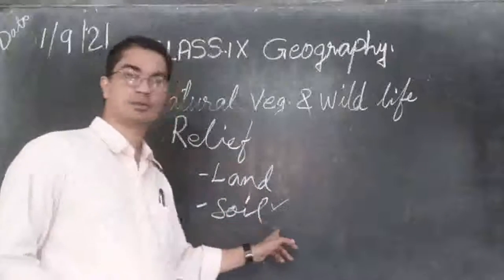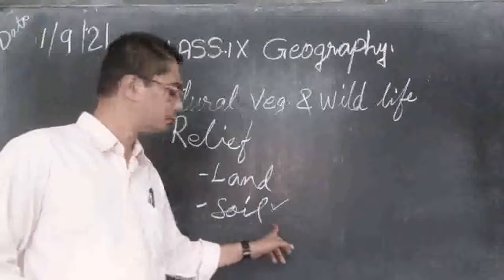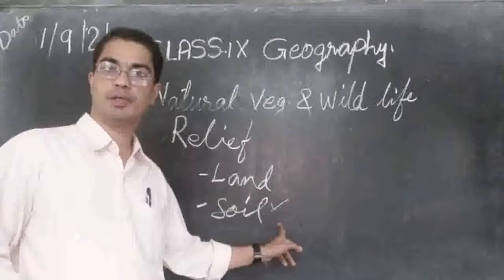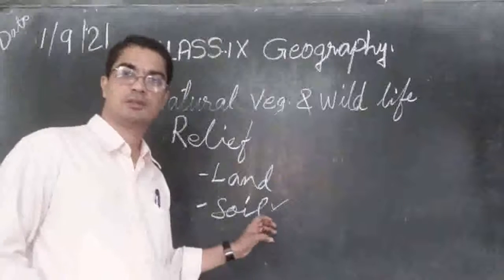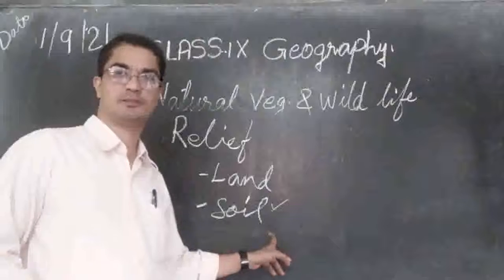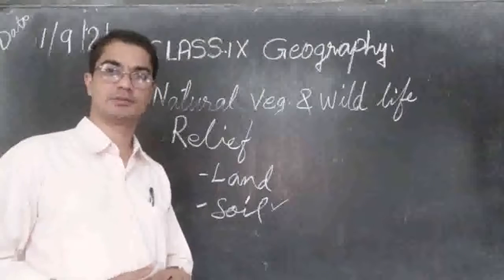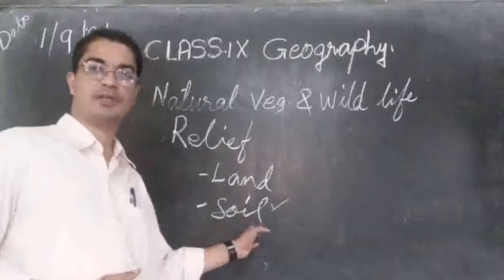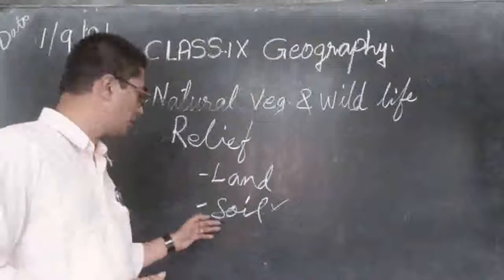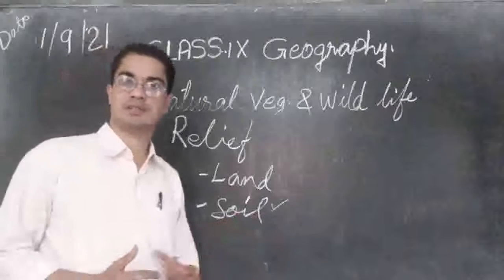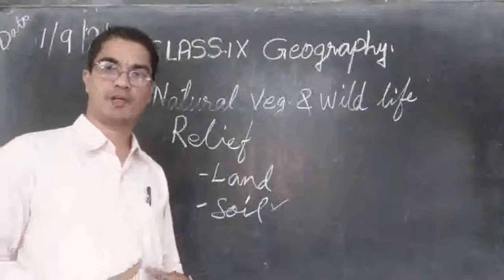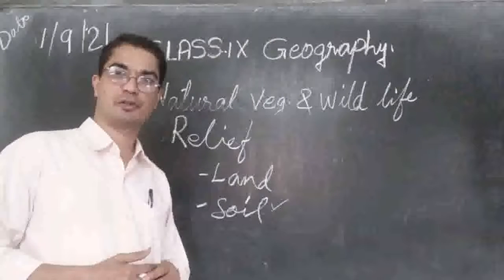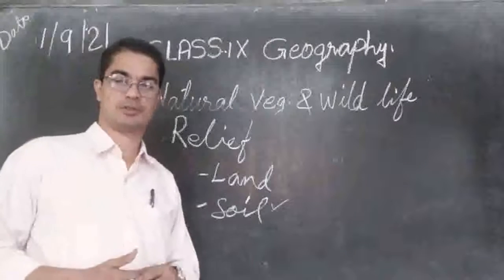Then the soil also. In the desert region, no good trees will be growing there because of lack of water. Cactus and bushy plants will be growing there, thorny plants. Then if you go to the watery places, the marshy places, we will find big evergreen trees growing there. They are called mangroves.